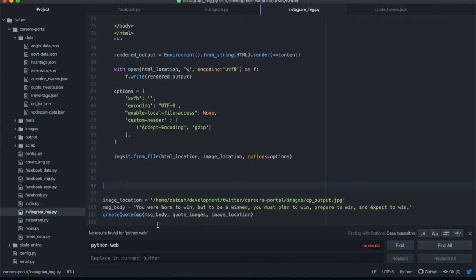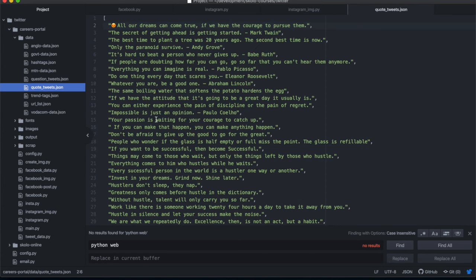But before we run the function, I'm going to do something, because I already know that I've got this image, these quotes in here. I'm going to find the code that I'm going to send through. Okay, let's say we want to send this code. Maybe let me just copy it.